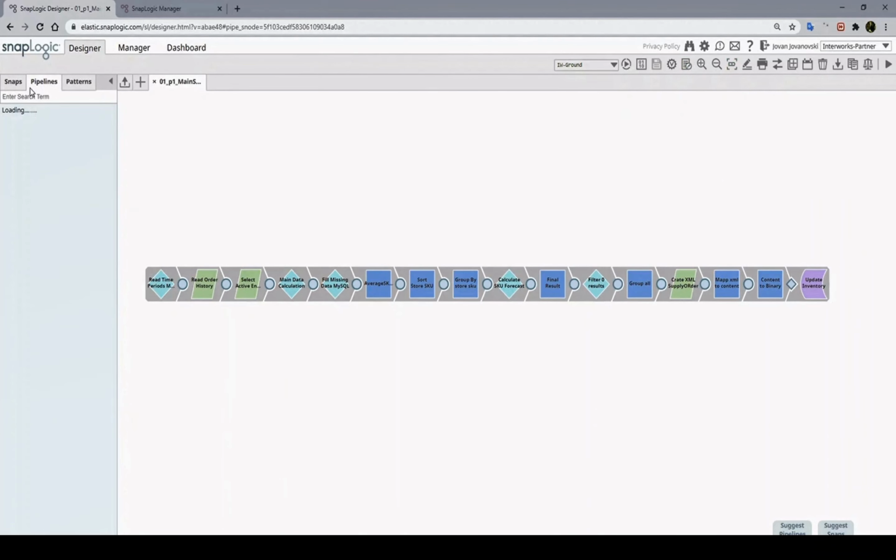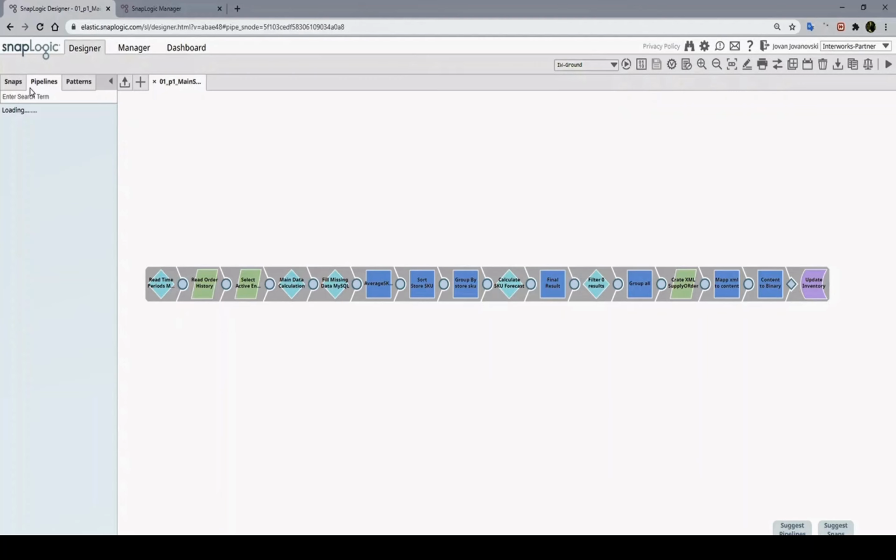But actually the file writer is a generic snap that can send to any other target system. So we can use an FTP-based location, or Google Storage, or S3 bucket, or whatever. So this is basically a generic snap that can write to any location based on the protocol that we specify in the snap. Yes, that's correct. So at this point, that's as much as we are going to develop.